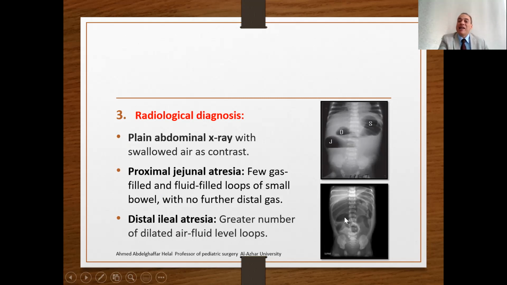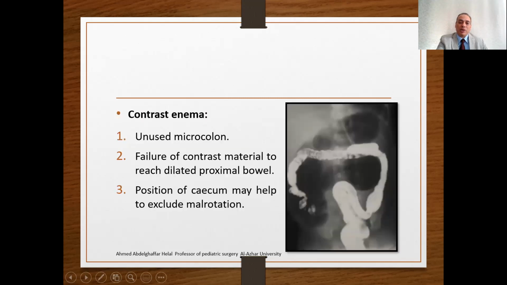However, in distal atresia, you will find a greater number of dilated air-fluid levels reaching down, filling all over the abdomen. And in the neonate, it is very difficult, we can say impossible, to differentiate between small intestine and colon obstruction. So there are massively dilated loops of intestine throughout the abdomen in distal obstruction. In proximal obstruction, there may be a few obstructing dilated loops.